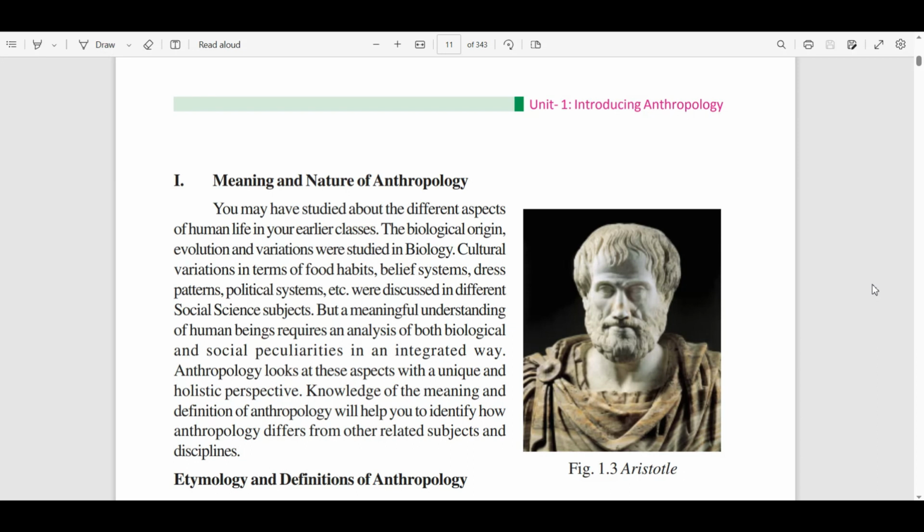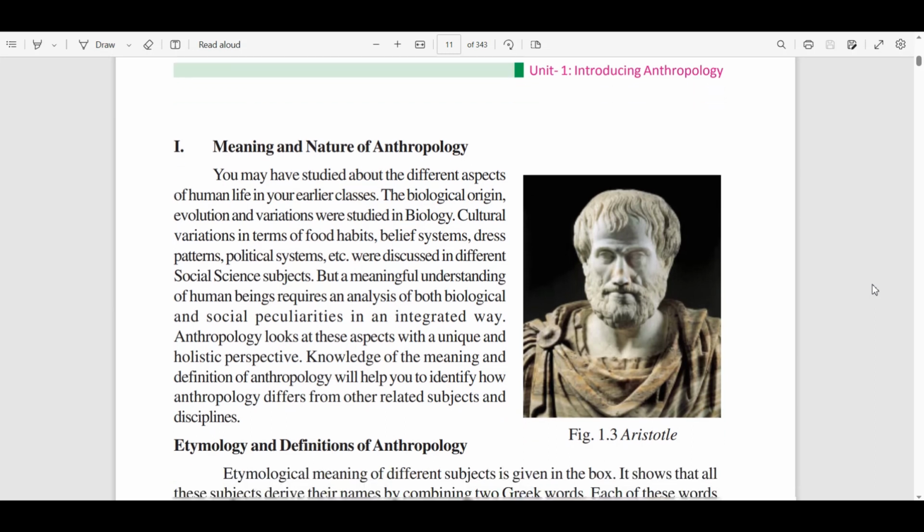The definition of anthropology will help you to identify how anthropology differs from other related subjects and disciplines. The etymology and definition of anthropology. So, psychology came from psyche plus logos. Sociology came from socius plus logos.